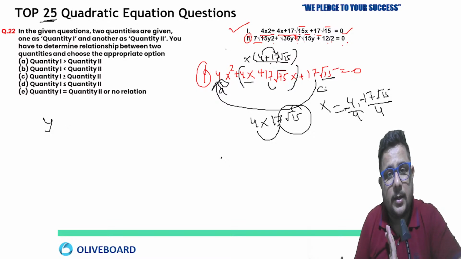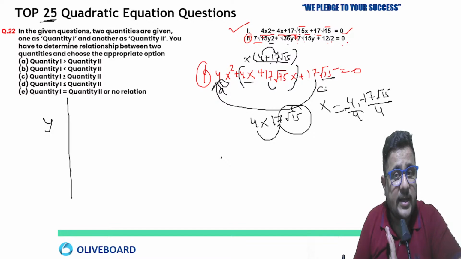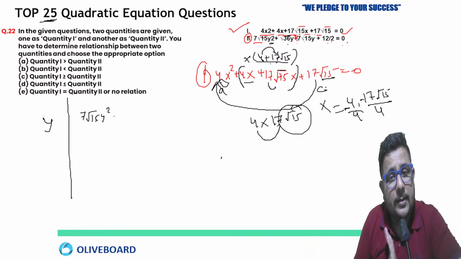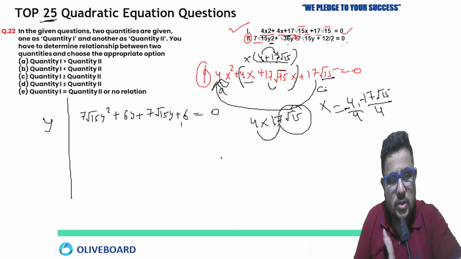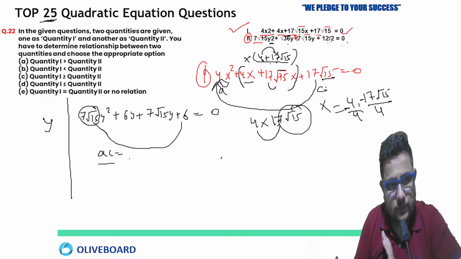So what is given here? 7 square root 15 y square plus square root 36y. Ultimately by solving this, what you are going to get is 7 square root 15 y square plus square root 36y, which means 6y, plus 12, by 2 means 6. So 6 multiplied by 7 square root 15, that is a into c. 7 square root 15 multiplied by 6.